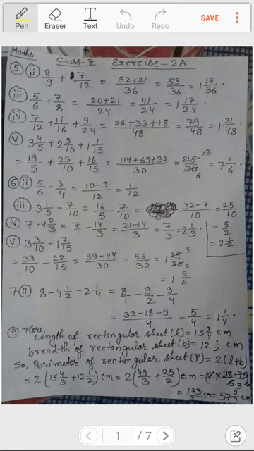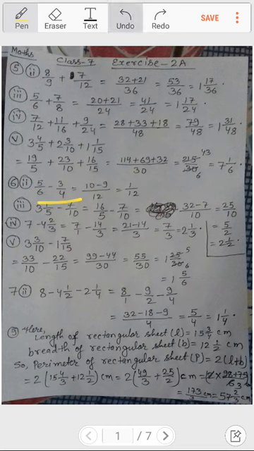So you can see question number 2. It is 5 by 6 minus 3 by 4. We have taken the LCM of 6 and 4, that is 12. Now 12 divided by 6 becomes 2 and 2 into 5 is 10. So I have written over here 10.